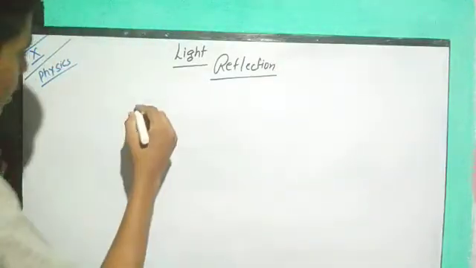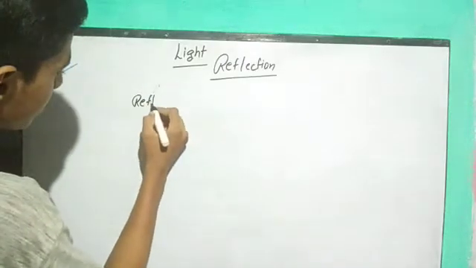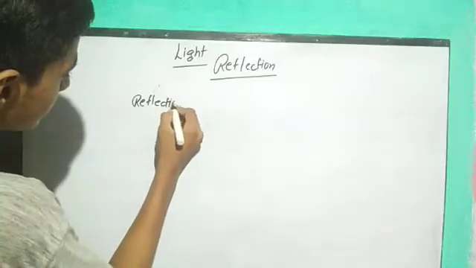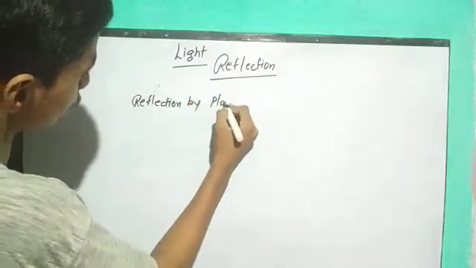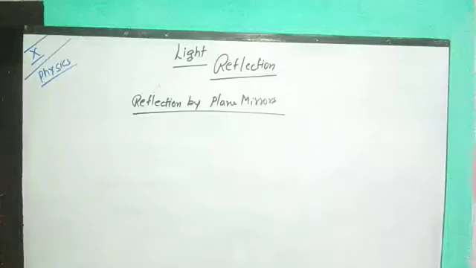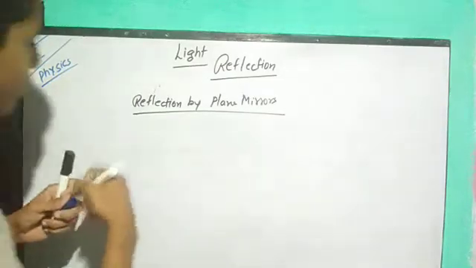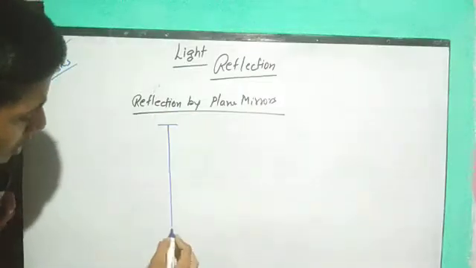So here, first we are going to see the reflection of light, reflection by plane mirrors, guys. So we are going to start plane mirrors. Actually, the terms which I will tell you, you might already know. In class 10th, we don't use most of the words for denoting the symbol for anything in light. Whenever we are in class 10th, our standard level must be increased as compared to lower classes. Here we use mostly those secret symbols or signs for representing.